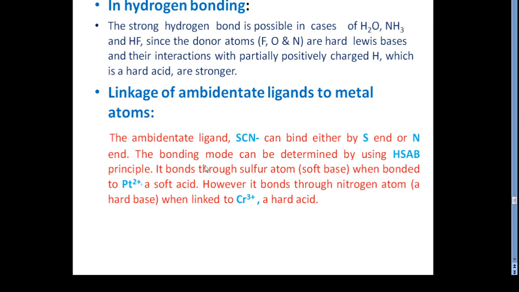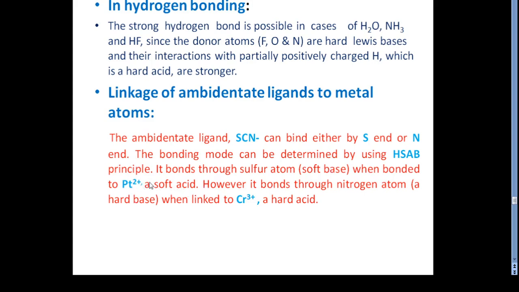When the bonding mode is determined using the HSAB principle, it bonds through the sulfur atom, which is the soft base, to the platinum 2+ ion, which is the soft acid. That means the soft base is interacting with the soft acid.